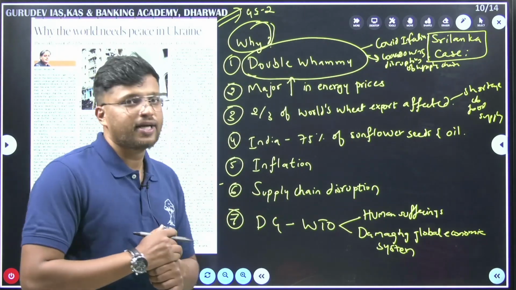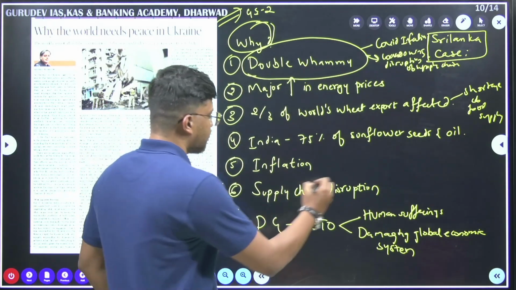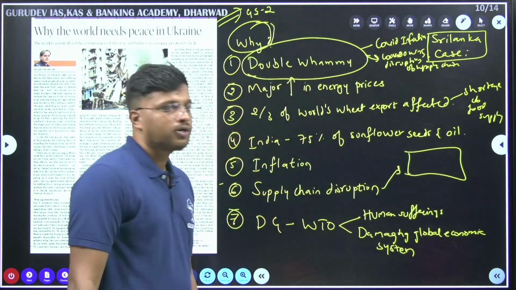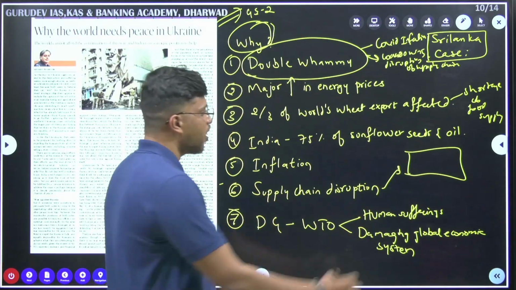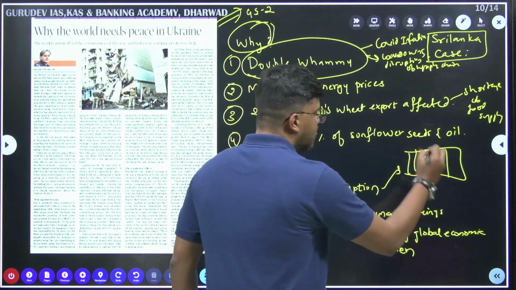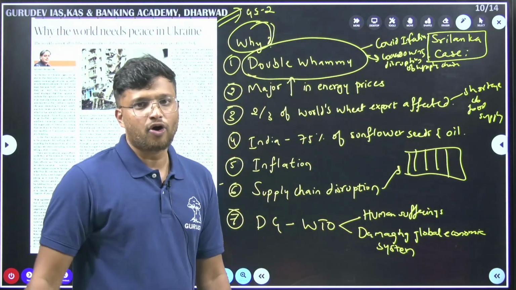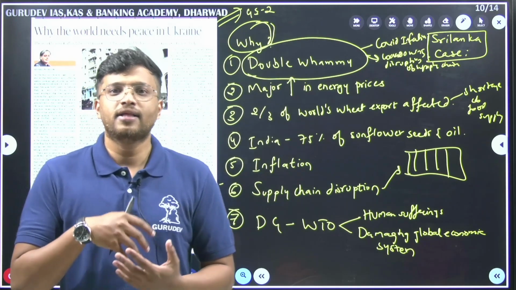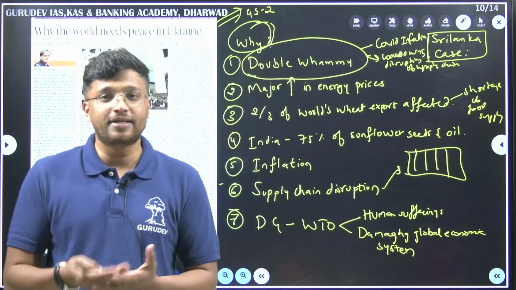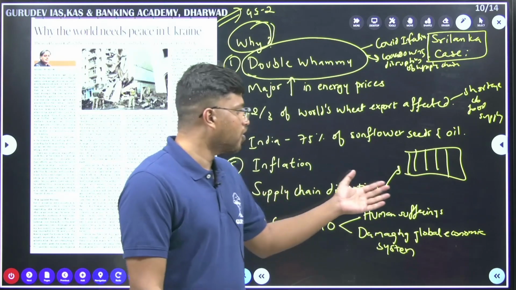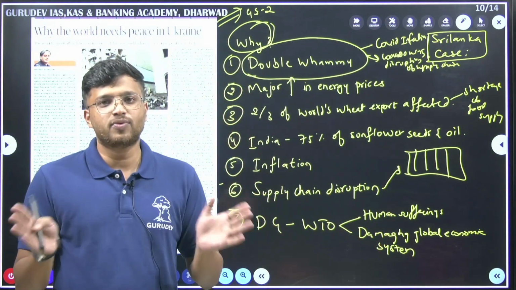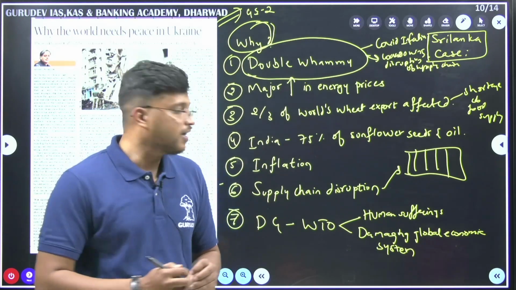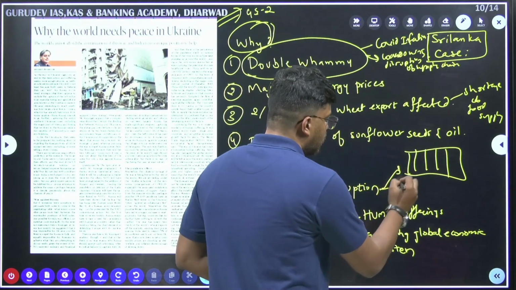Next, supply chain disruption. By supply chain we mean that for a product to be a finished good, it has to have raw materials. This product is a combination of all the raw materials. If we consider mobile phones, the screens, the processors, the battery, these are all components which together make a mobile phone.